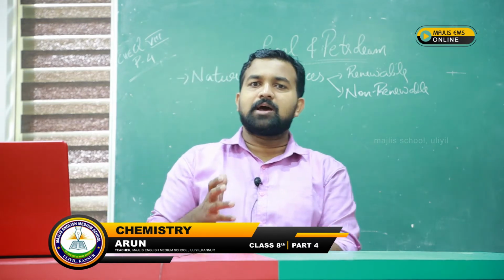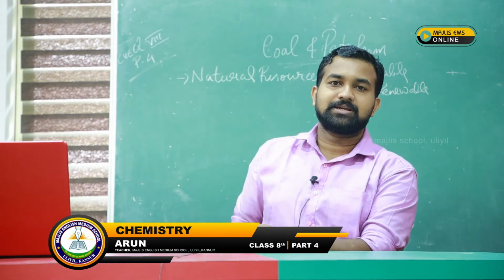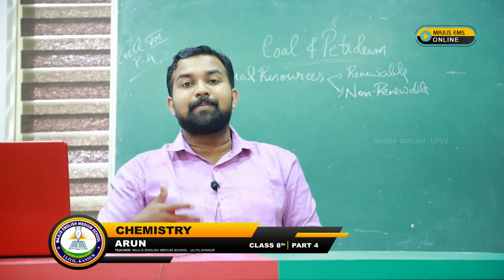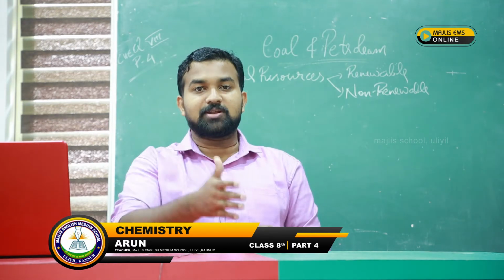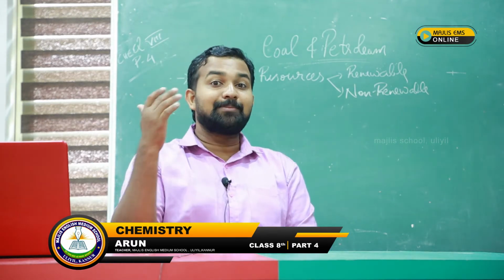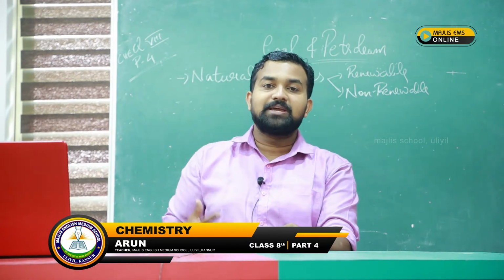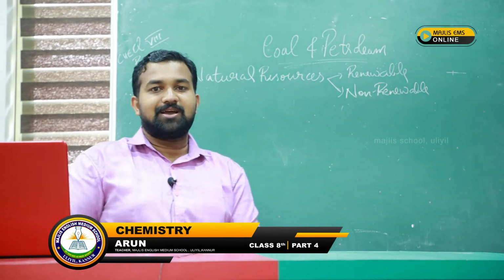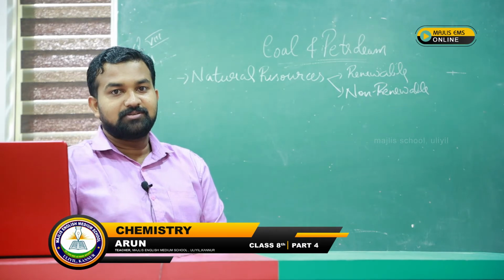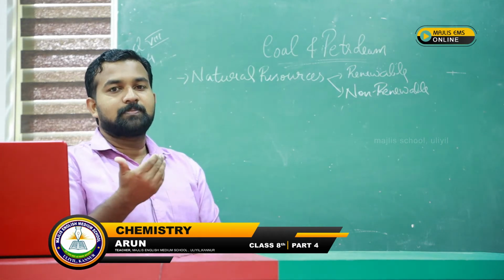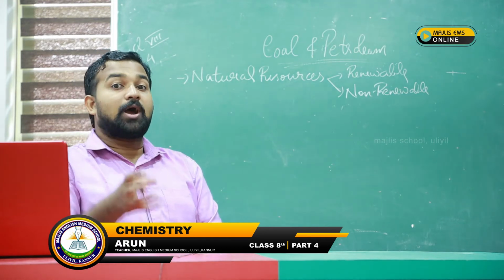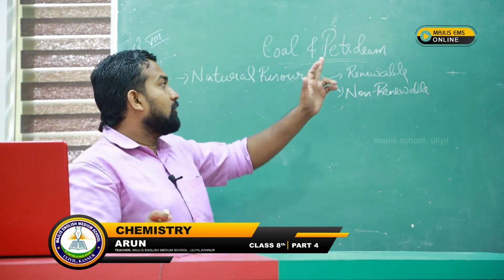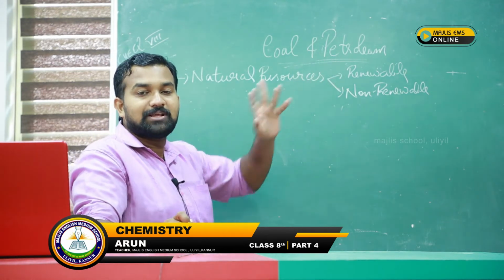Some of the resources are obtained from nature, like sunlight, water, etc. The other resources, we human beings produce, so they are man-made resources. Natural resources are obtained from nature, and man-made resources are those which we human beings are producing. Under natural resources, the resources obtained from nature, coal and petroleum will come.